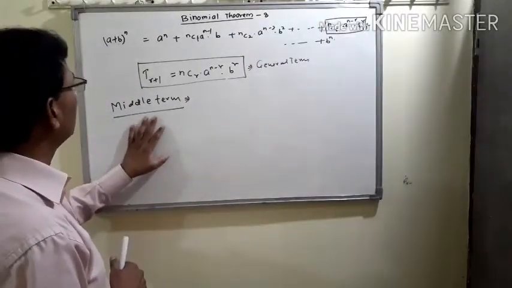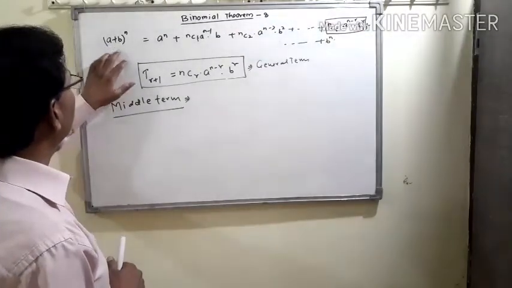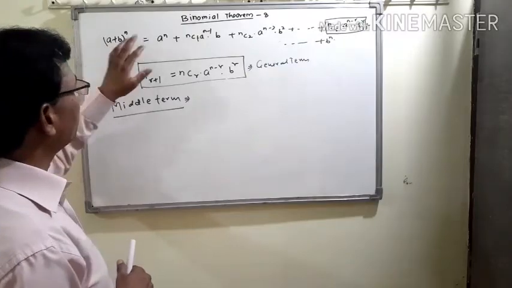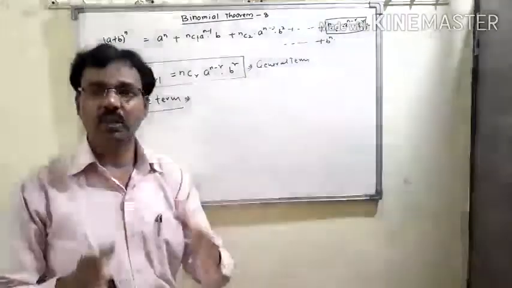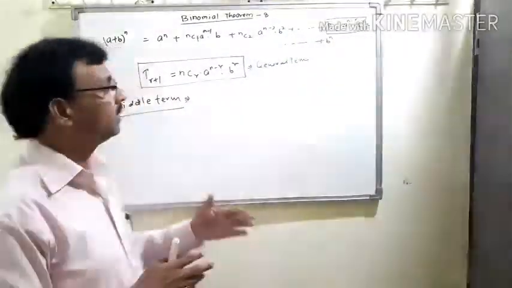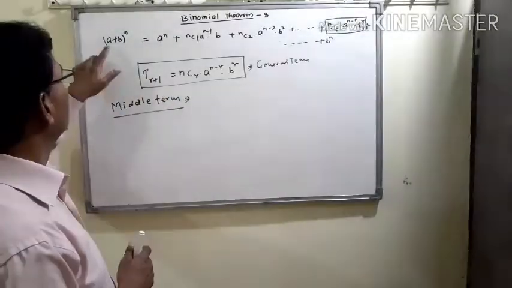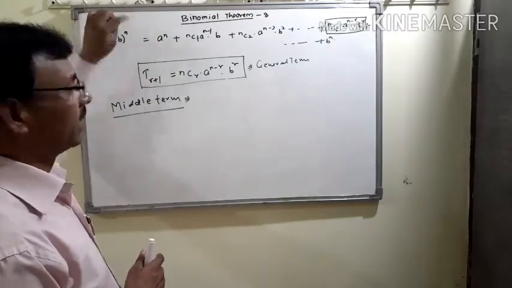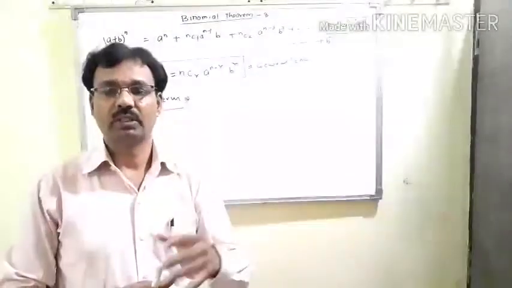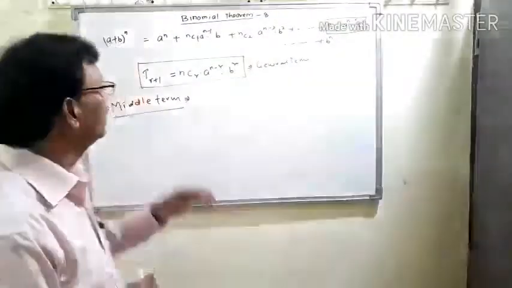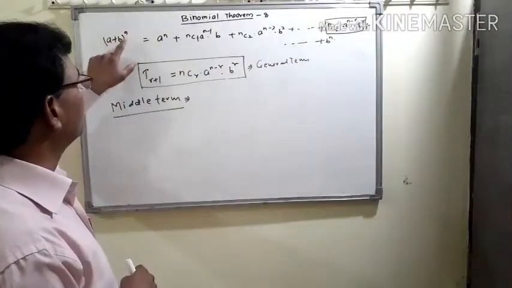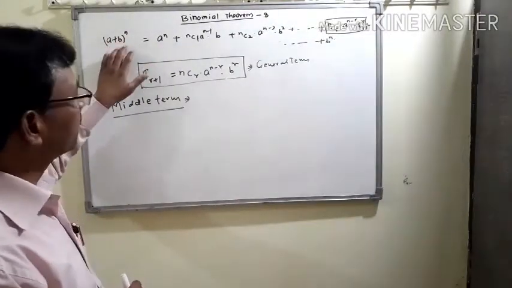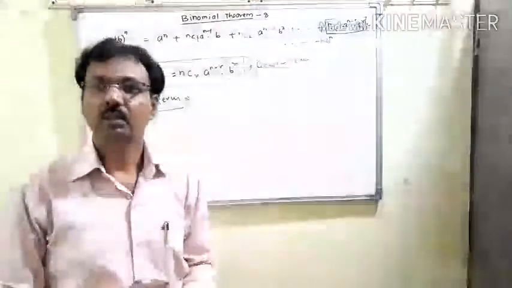As you know, in every expansion of this type of function, the total number of terms is 1 more than the power of the given function. That means if the power is n, then the total number of terms in the expansion will be n plus 1.